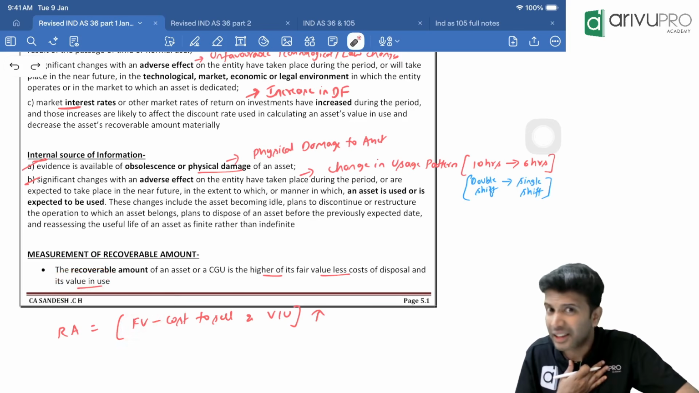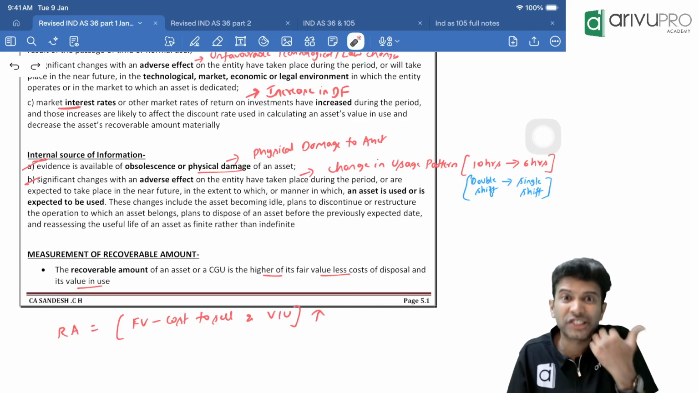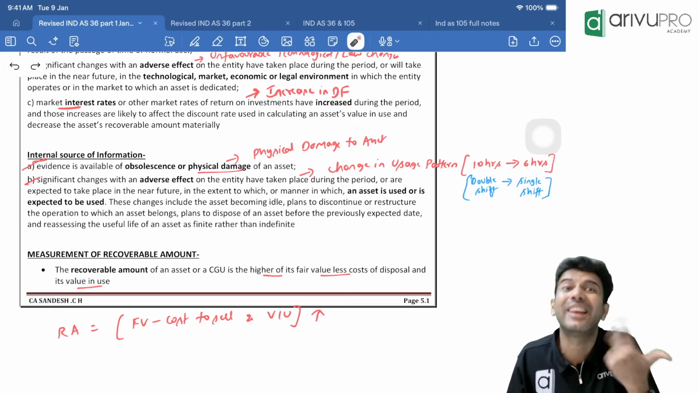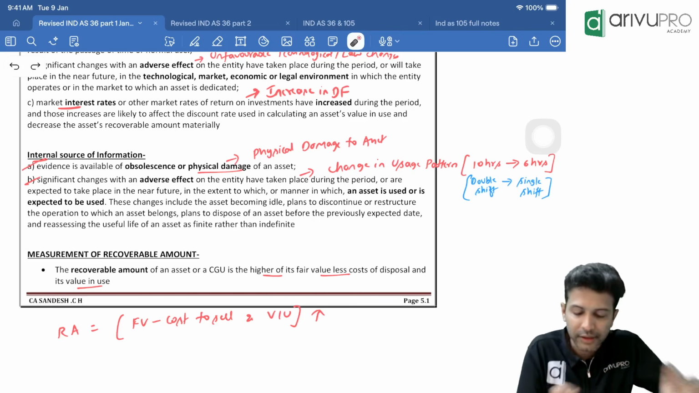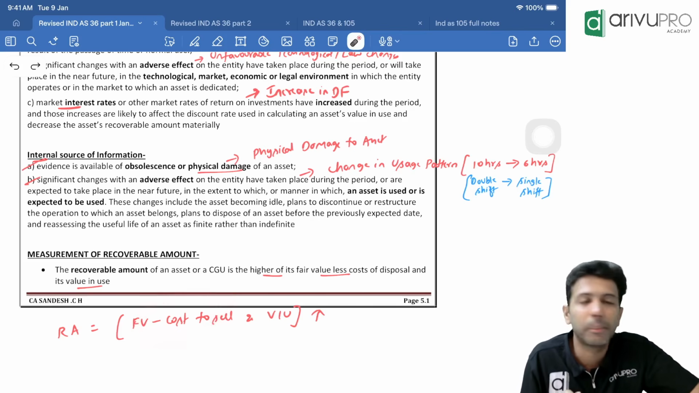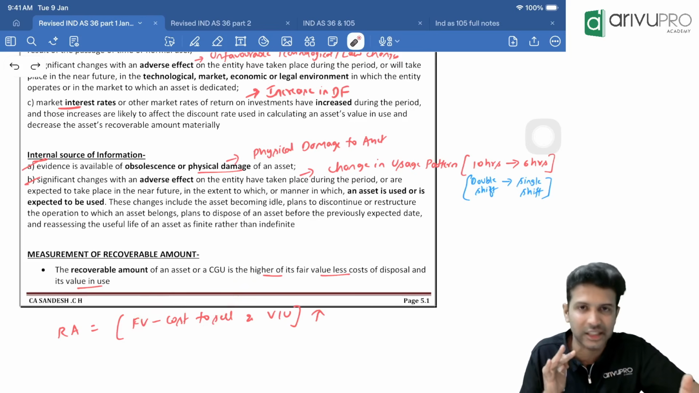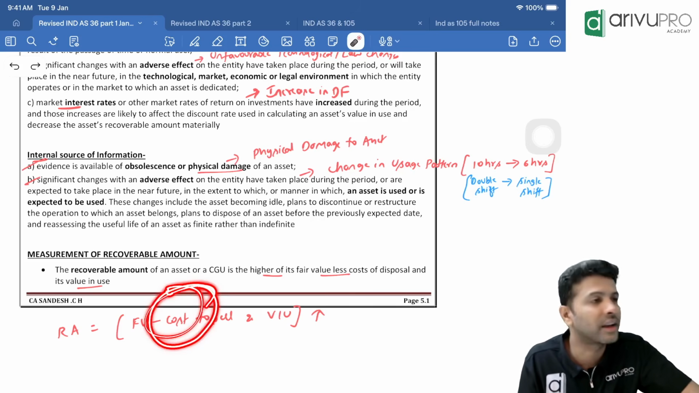In fact, we don't take the fair value, we take net benefit, because sometimes in order to sell the asset, we'll also have to incur some selling expense. So we need the net benefit. Hence, we don't take fair value, we take fair value less cost to sell, because this is the net benefit we'll get by selling the asset. This is one portion of recoverable amount.